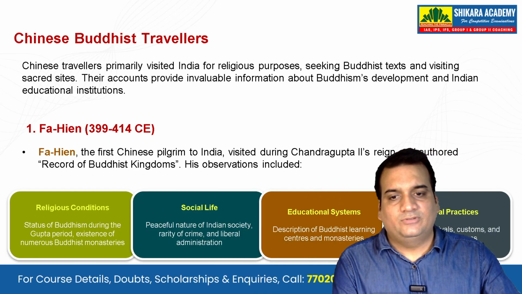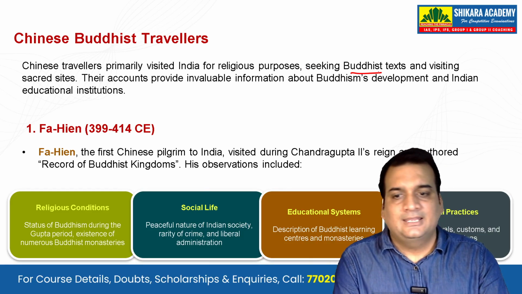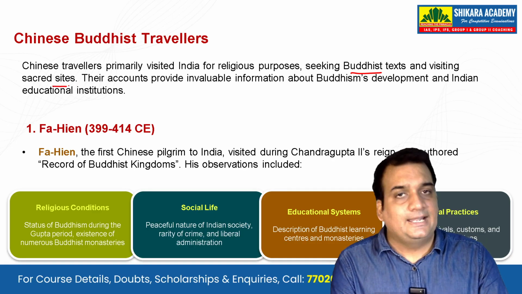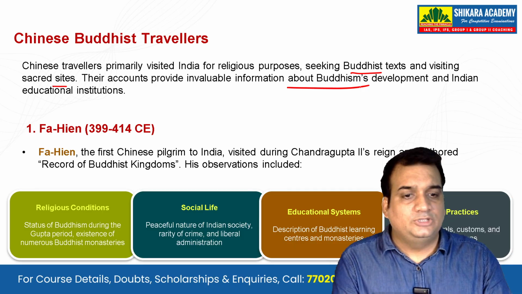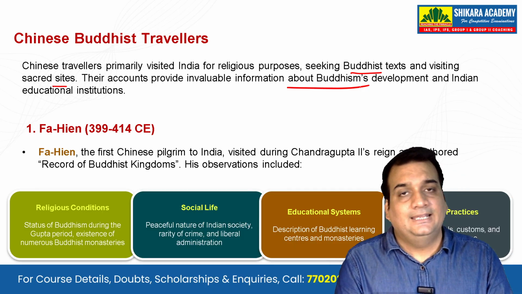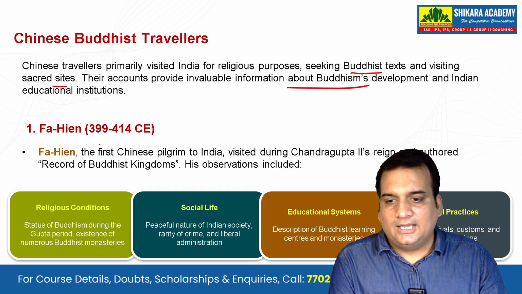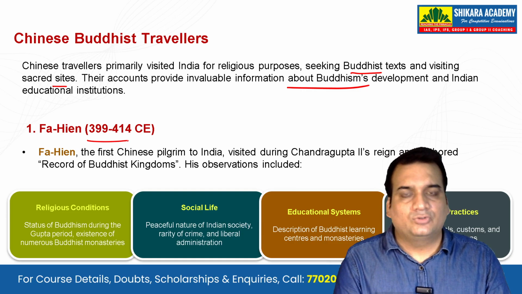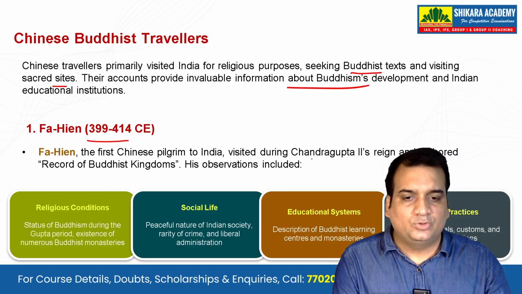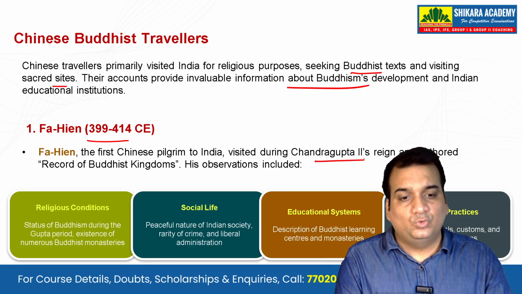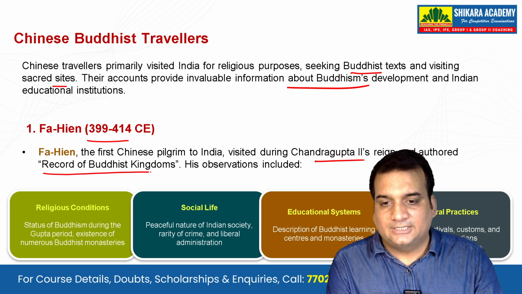So the Chinese travelers primarily visited India for religious purposes, seeking the Buddhist texts and visiting sacred sites related to Buddha. Their accounts provide invaluable information about Buddhism's development and Indian educational institutions. So first we'll start with Fa-Hien, somewhere around 399 to 414 Common Era. Fa-Hien, the first Chinese pilgrim to India, visited during Chandragupta II's reign and authored the Record of Buddhist Kingdoms.